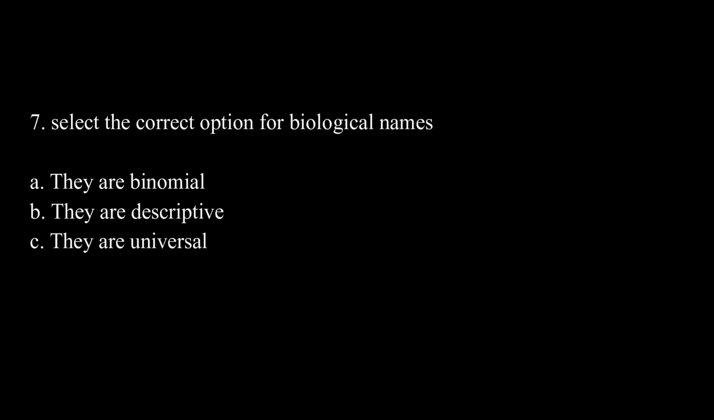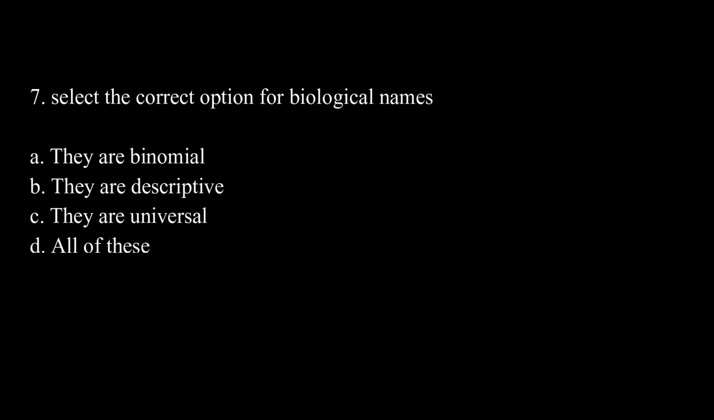Select the correct option for biological names. Option A, they are binomial. Option B, they are descriptive. Option C, they are universal. Option D, all of these. The correct answer is option D, which is all of these.